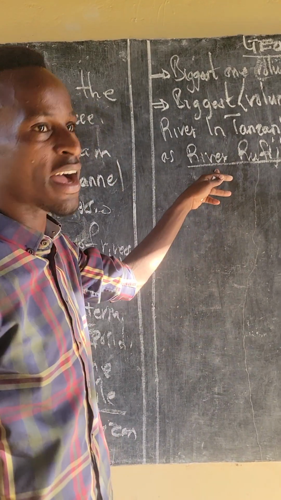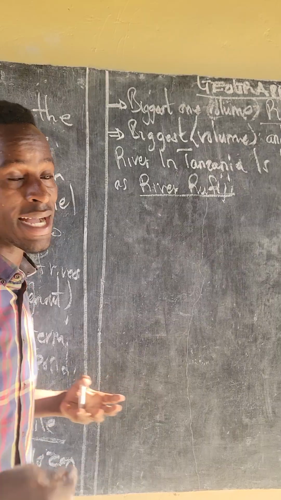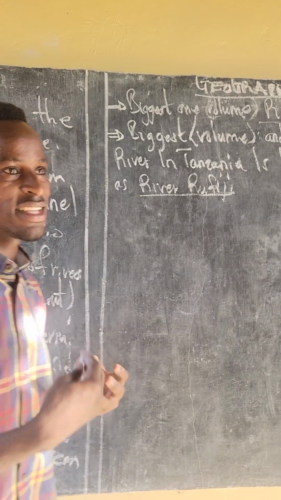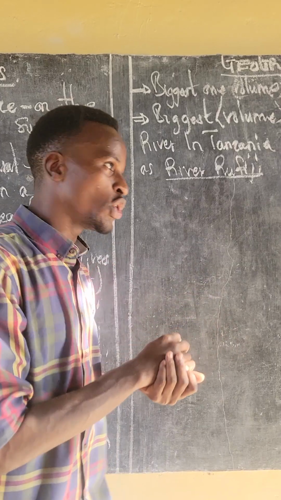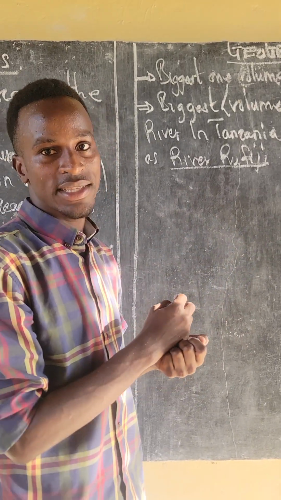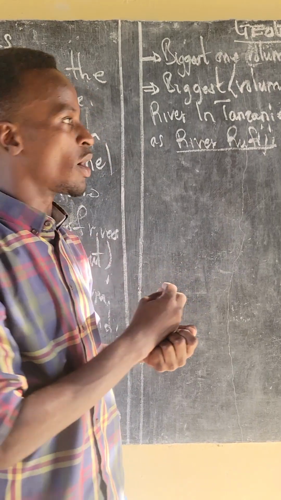This is the longest and the largest river in our country. Our country is Tanzania. So I want to draw a diagram which will show you various rivers that we have in our country. Observe this one.